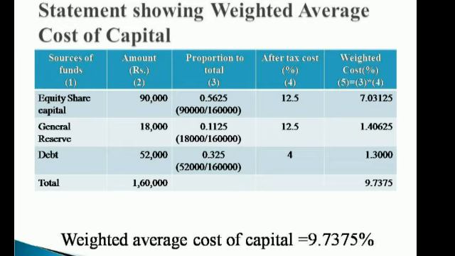Next we have to compute the weighted average cost of capital. First you have to write what are the sources of funds available in the organization. In this problem we have three sources of funds: equity share capital rupees 90,000, general reserve rupees 18,000, debt rupees 52,000. So total asset is rupees 1,60,000. Next we have to compute proportion.